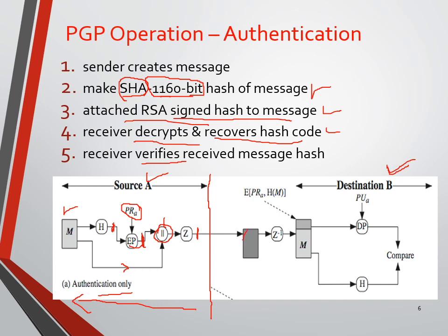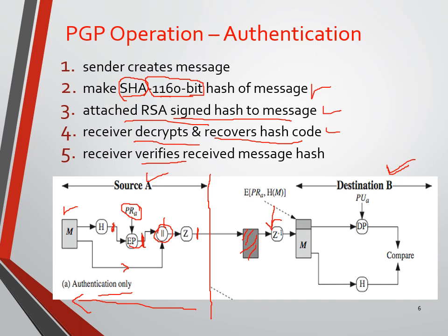Let's move on to the receiver side. This is the zipped or compressed data, so we need to decompress it. While decompressing at the receiver side, you need to use the same algorithm that was used at the sender side. That is Z inverse.